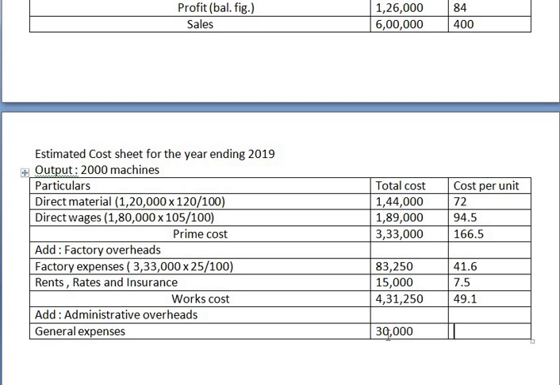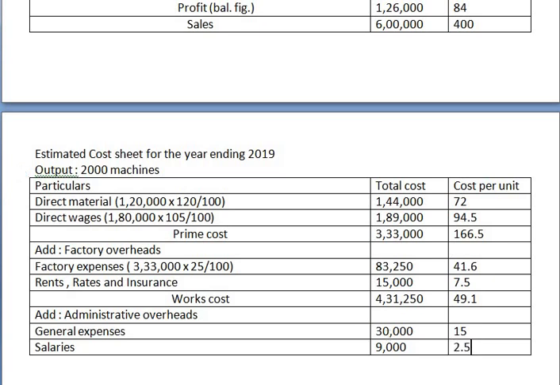Now 30,000 divided by 2,000 machines. So that is 15 rupees. Okay. Now next is salaries. Salaries also they haven't given us any information. So 9,000 we will keep it as it is. But cost per unit will change. So 9,000 divided by 2,000 machines is 4.5. Hope everybody is understanding.